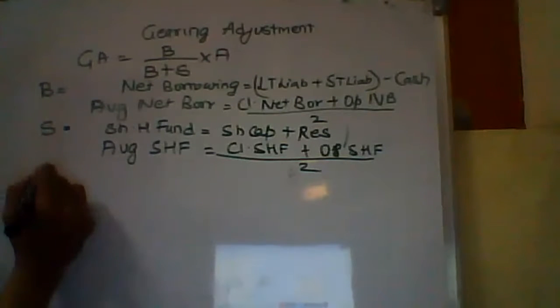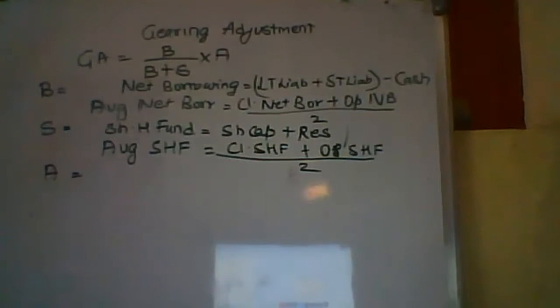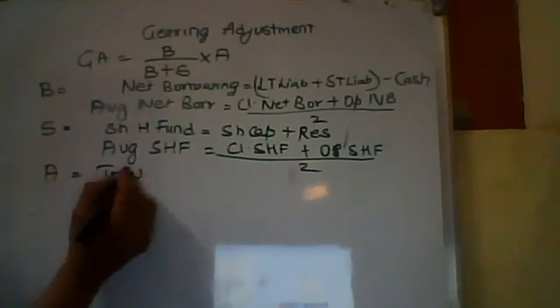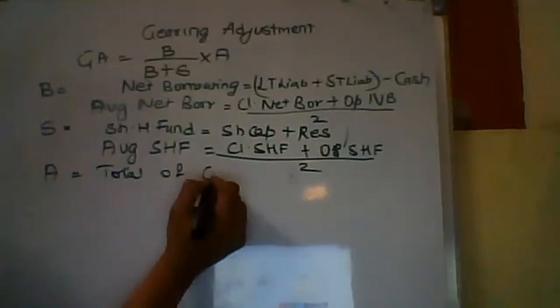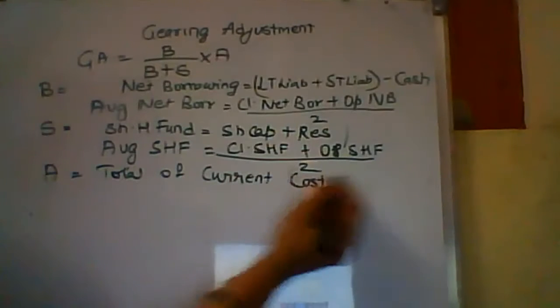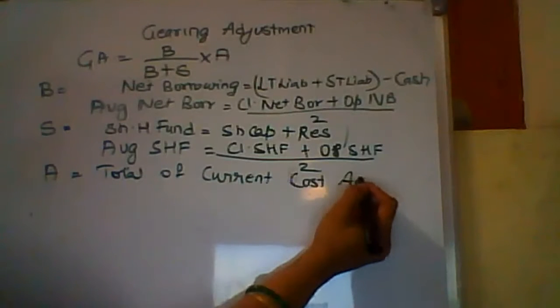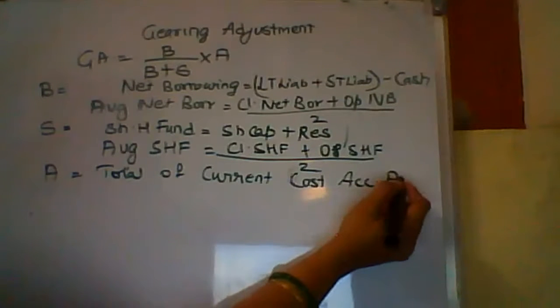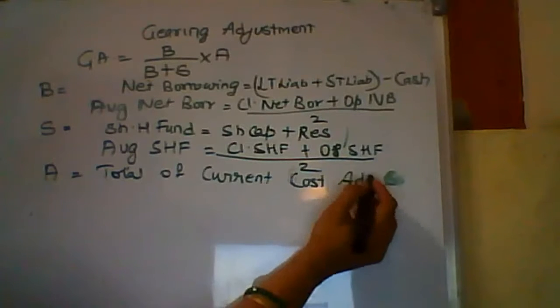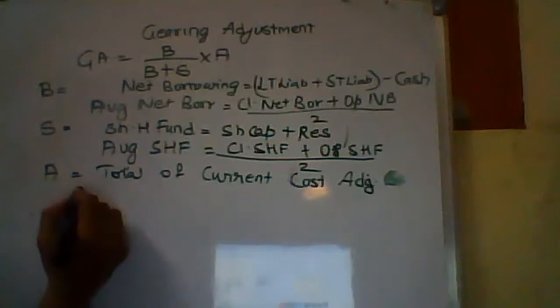Now what are adjustments? Adjustments are the total of current cost adjustments.